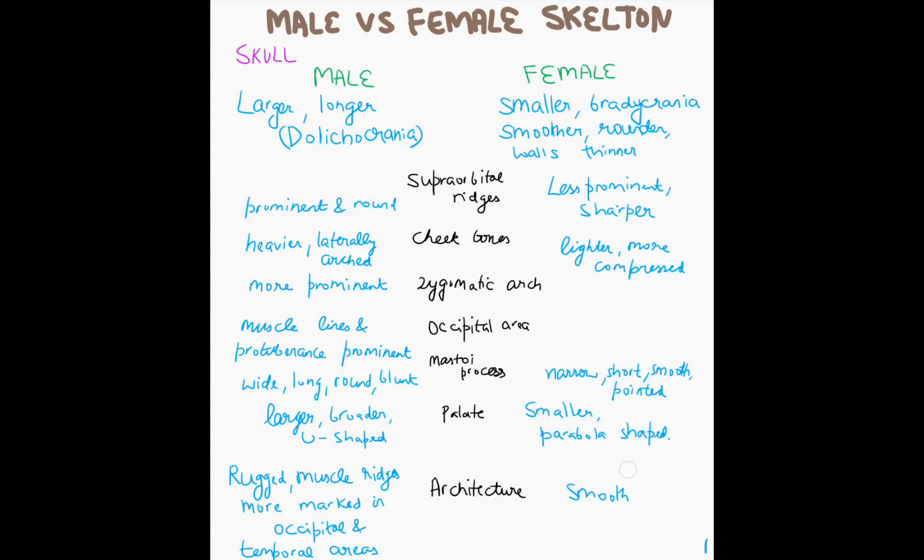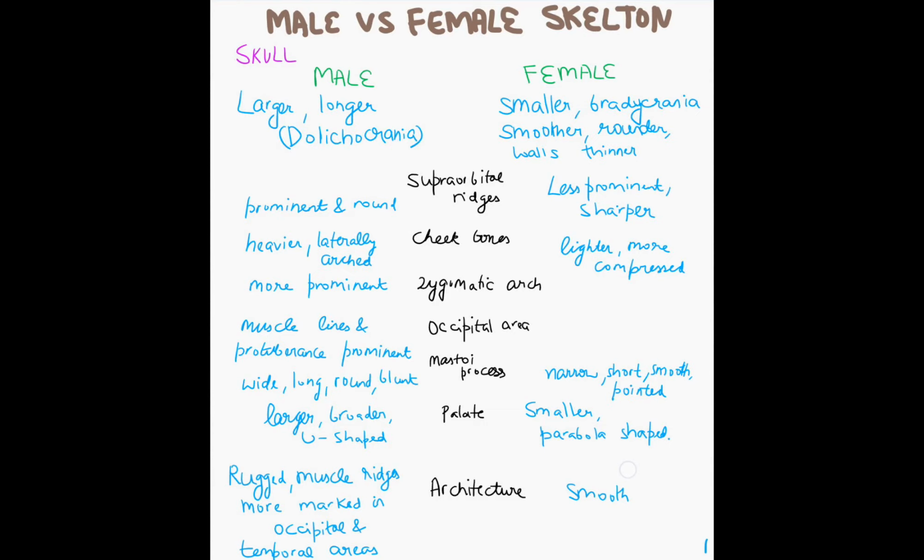and architecture. In the architecture, it will be rugged. Muscle ridges will be more marked in the occipital and temporal areas. That is OT. Okay, occipital and temporal areas. While in females, the skull will be smaller, bradycrania, smoother, rounder, walls thinner, supraorbital ridges less prominent and sharper.